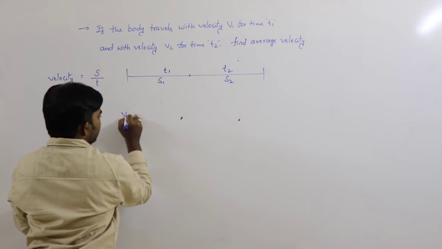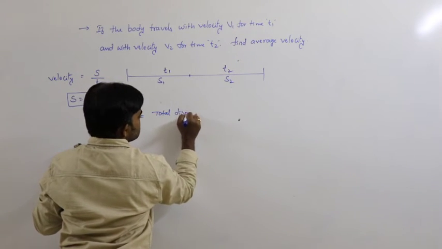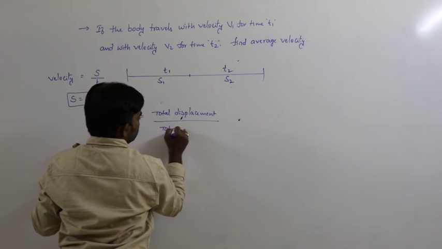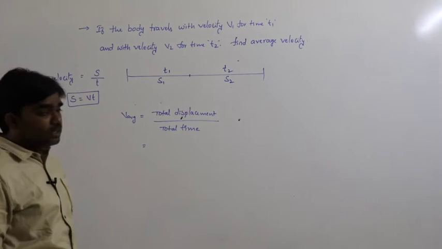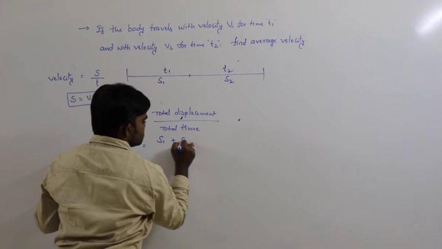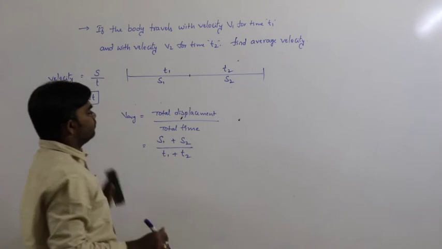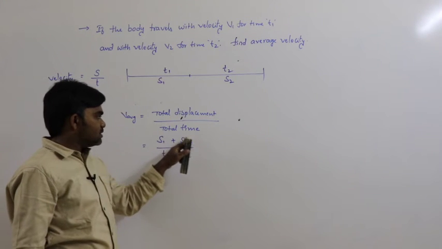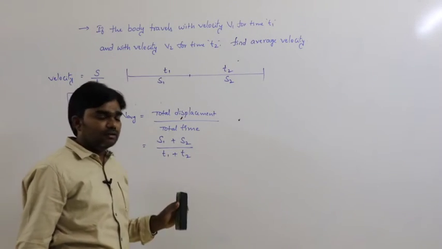Now the formula for average velocity: total displacement by total time. What is the total displacement here? S1 plus S2, divided by T1 plus T2. Total displacement is S1 plus S2 divided by total time T1 plus T2.